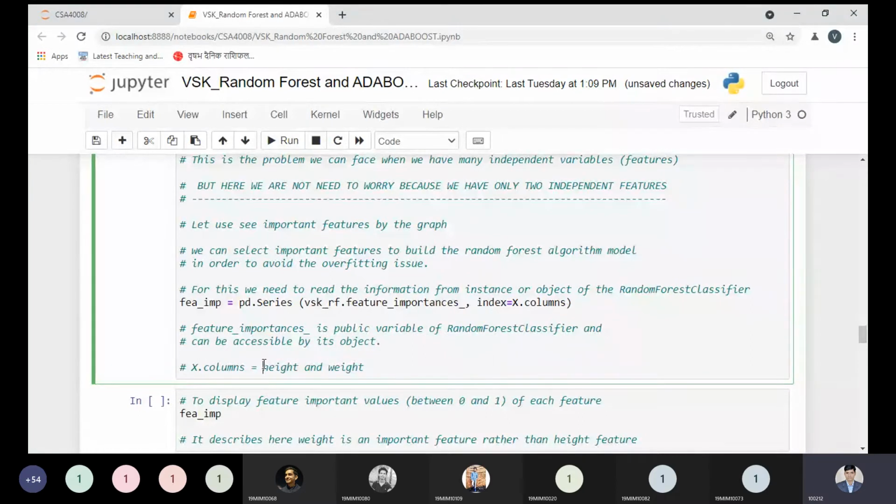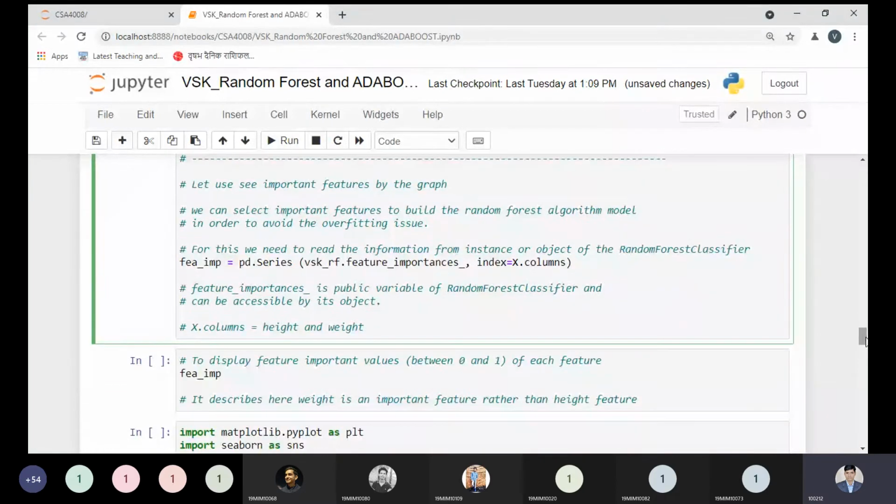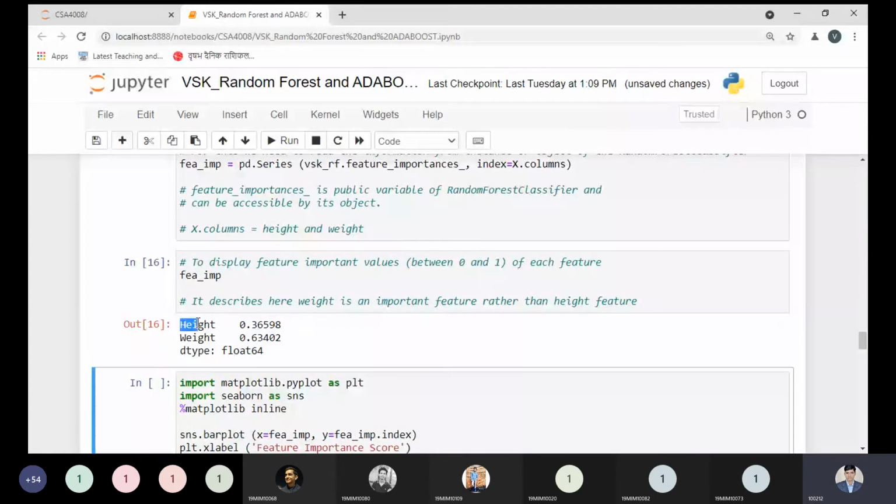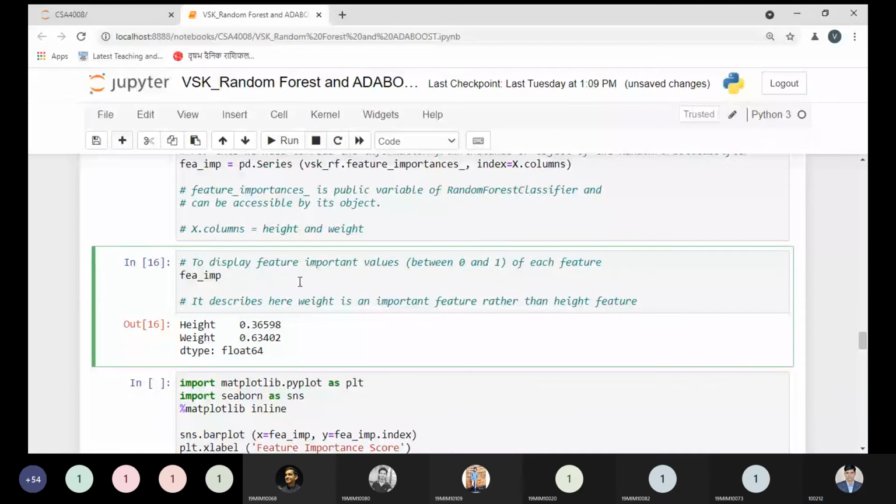So the X column contains the height and weight, so no need to worry about this part. After executing this code, I'm printing something here, and then you will be able to understand. Let me execute. With this, we are getting some values, and it returns values between 0 and 1 based on the important features.